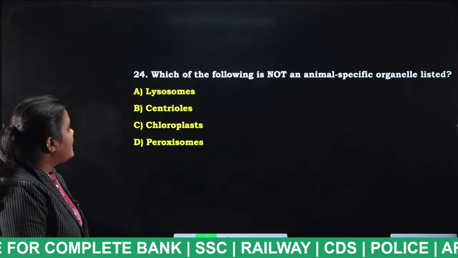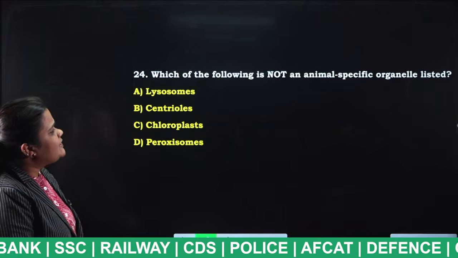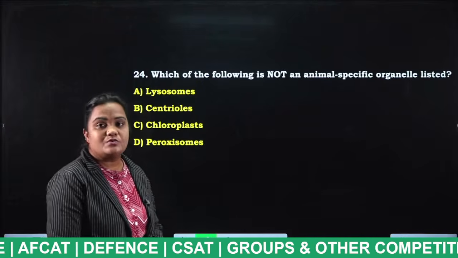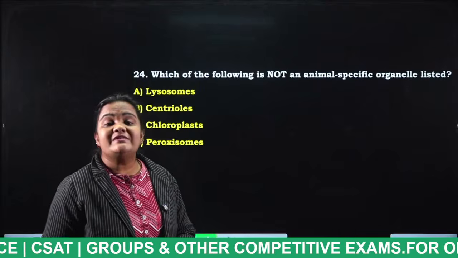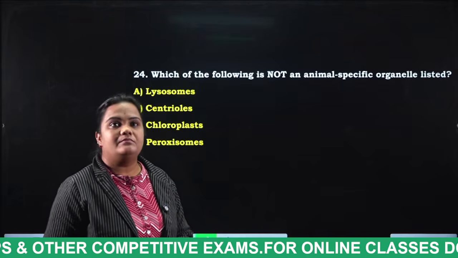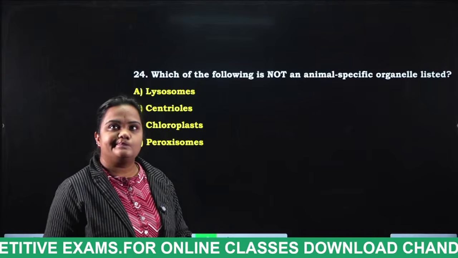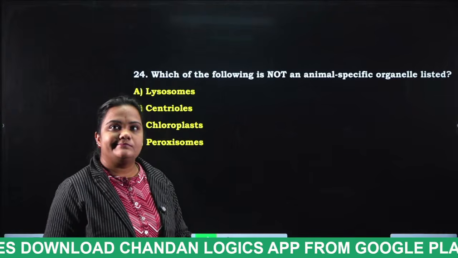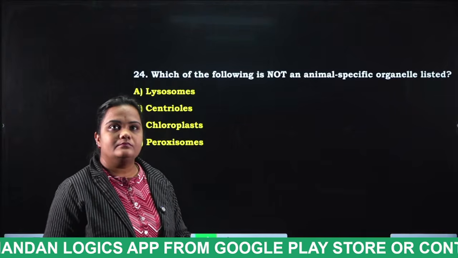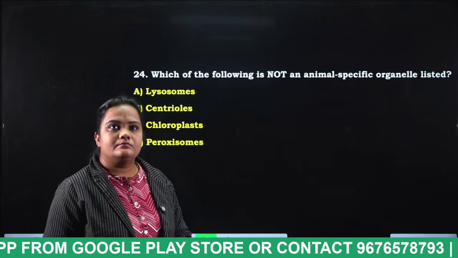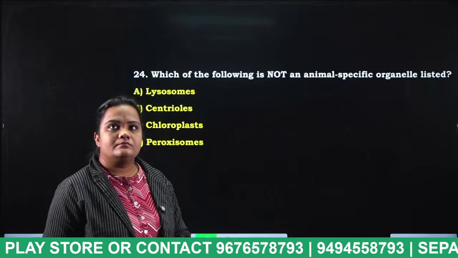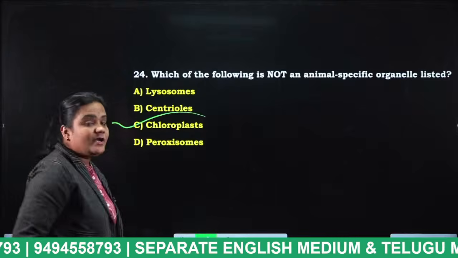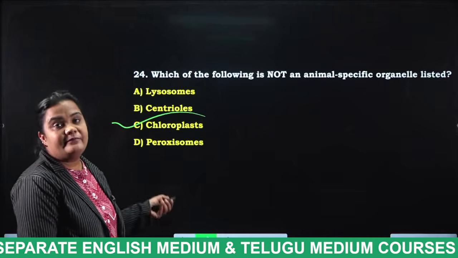Next. Which of the following is not an animal specific organelle listed? Lysosomes, centrioles, chloroplast, peroxisomes. So, in the given 4 options, which is not an animal cell organelle? Okay, chloroplast. Why? Because chloroplast is a plant cell organelle.